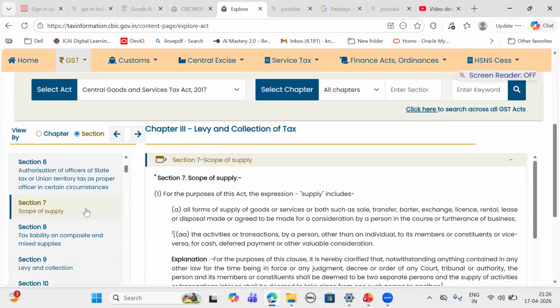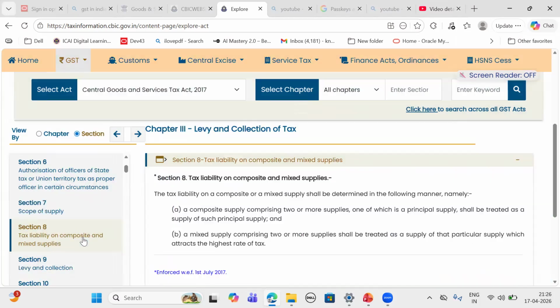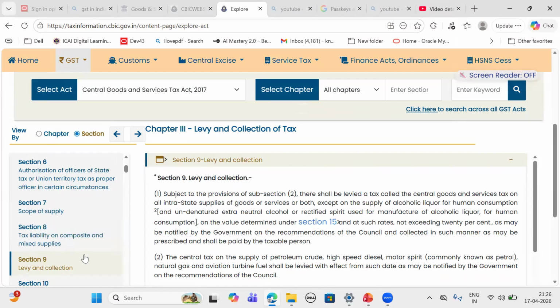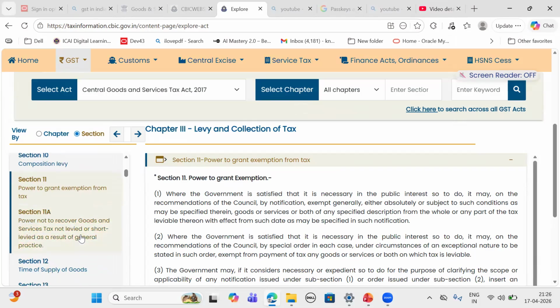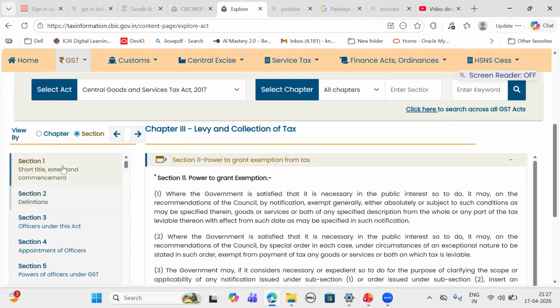Section 7 is very important: scope of supply. Section 8, taxability of composite supply and mixed supply. Section 9 talks about levy and collection. Section 10 talks about composition levy. Section 11 talks about power to grant exemption from tax. Section 11A talks about power not to recover goods and service tax not levied or short levied as a result of general practice.